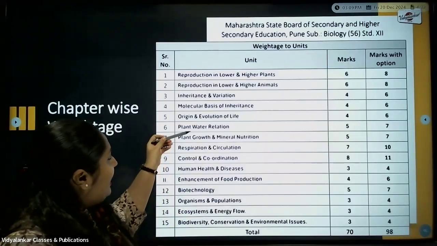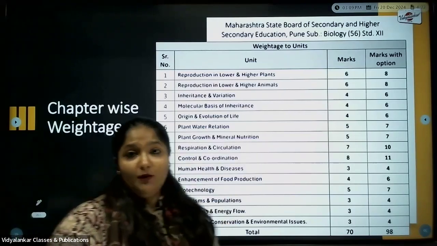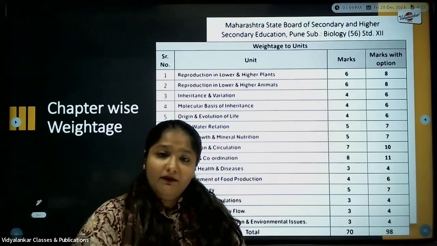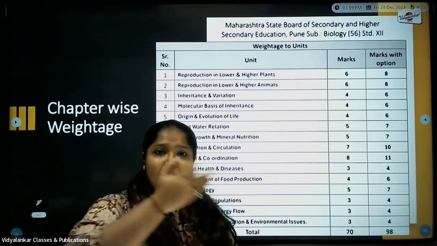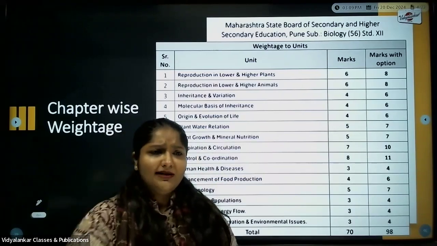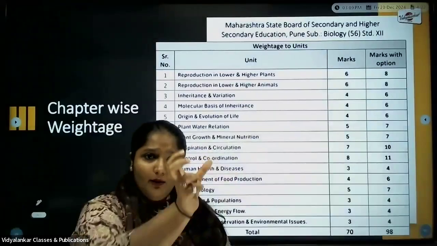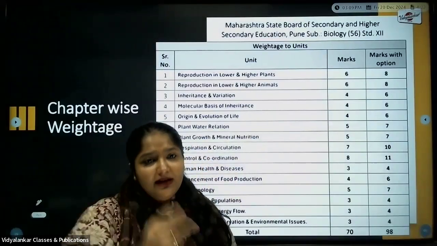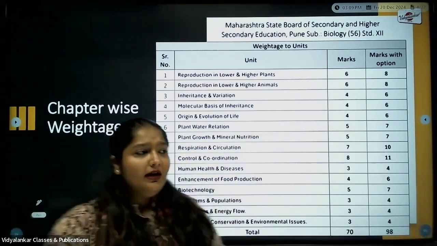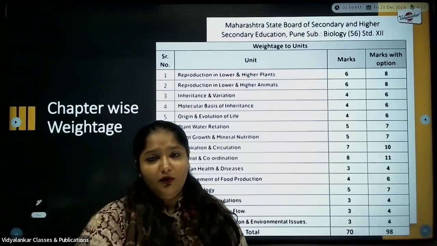Next, with respect to plant-water relation, plant growth and mineral nutrition, here osmosis, active absorption, passive absorption, significance of transpiration. Under significance of transpiration, you have advantages and disadvantages. So if you get this question in your exam, how are you supposed to present the answer? Don't just randomly write it down. See to it that you depict both. Mention advantages 2 to 3, disadvantages 2. So please be precise in significance. Both are going to be there. Next is the factors affecting the water loss. So see to it that you complete that part.